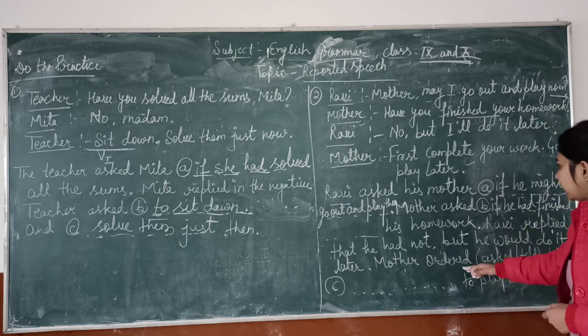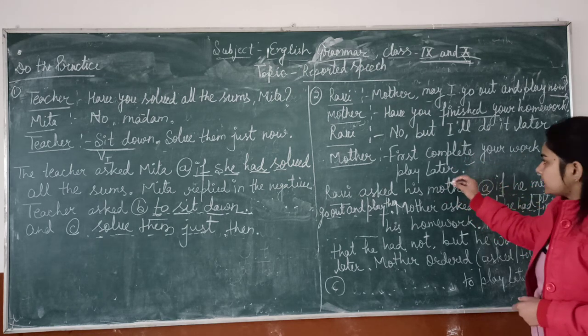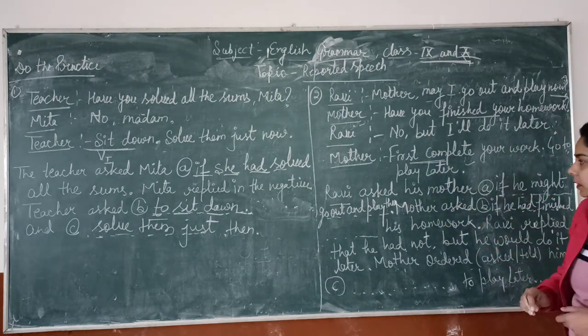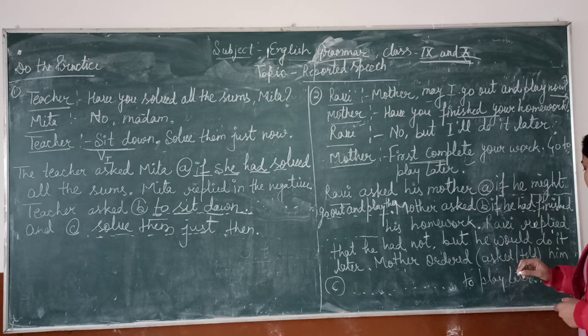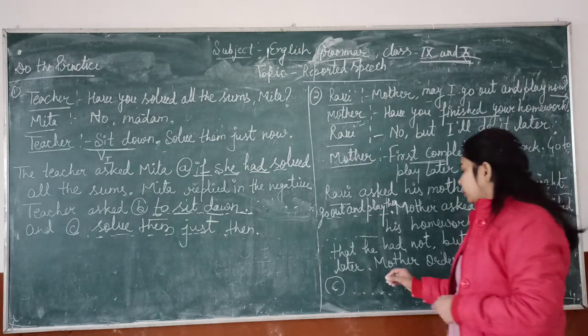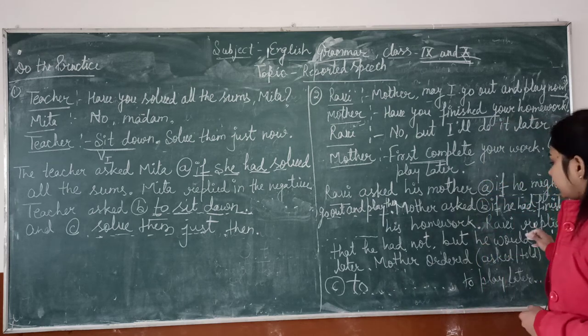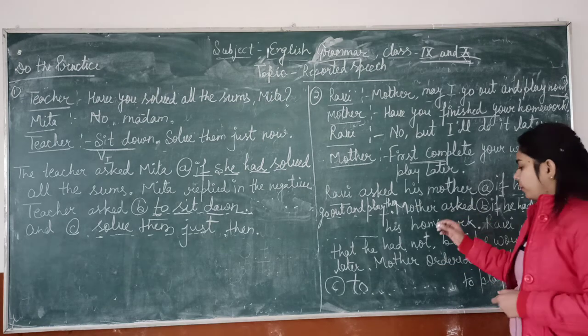Now mother ordered, asked or told him, first complete your homework, go to play later. This sentence is starting with first form of the verb. So this sentence is an imperative sentence. So we have to use here connective to. Mother ordered or asked or told. We have to use here him to